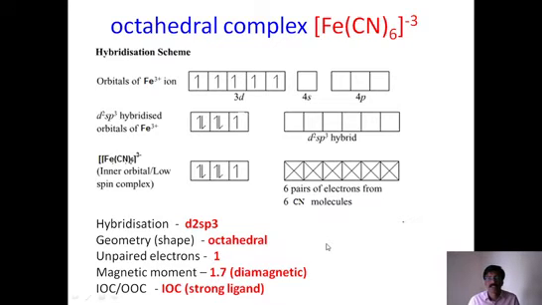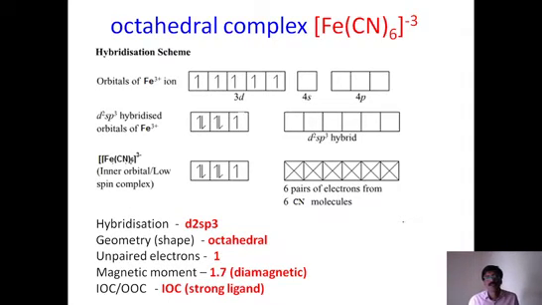Once the n value is decided, we can calculate mu, that is the magnetic moment. Mu is equal to the square root of n into n plus 2. So the square root of 1 into 1 plus 2, that is root 3, which is 1.7 Bohr magnetons. So the magnetic moment value is 1.7 Bohr magnetons. Then whether it is a strong field or weak field ligand, it is a strong field ligand, and the hybridization is d2sp3, so it is an IOC, inner orbital complex.